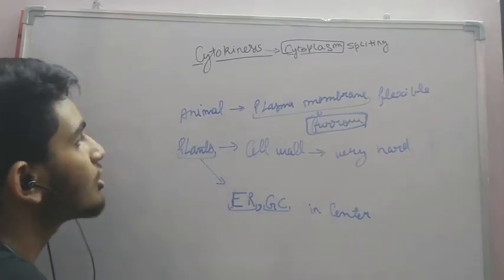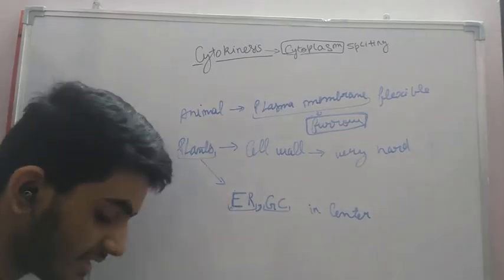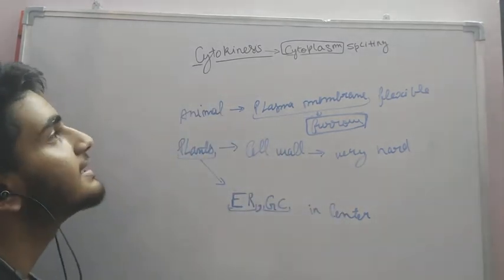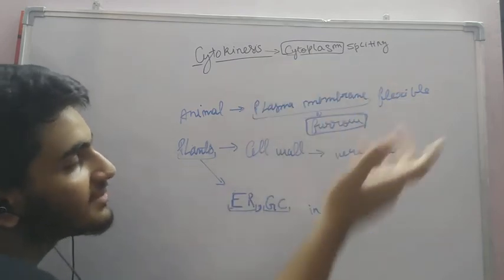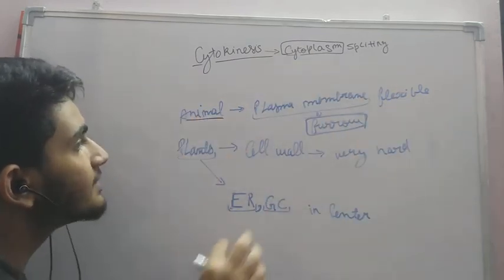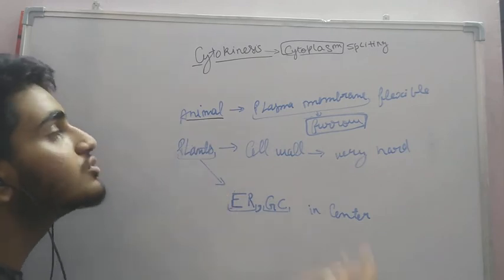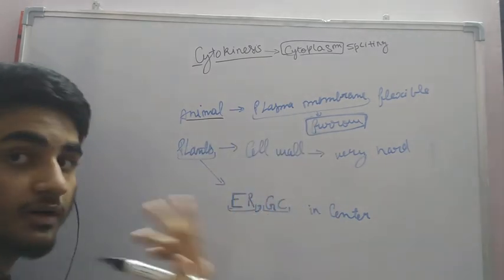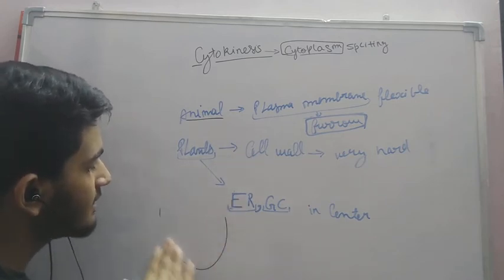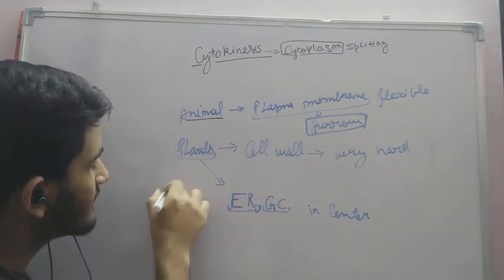Now let us talk about the last process of cell division, which is the cytokinesis, which is the splitting of cytoplasmic content. So in animals, the plasma membrane is flexible, so it allows the formation of a furrow. What does that mean? Let me explain. This is the plasma membrane of the cell.